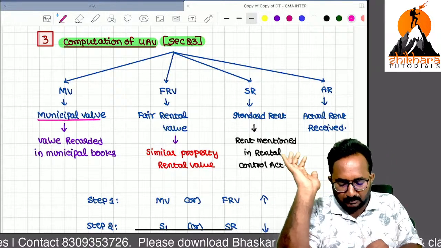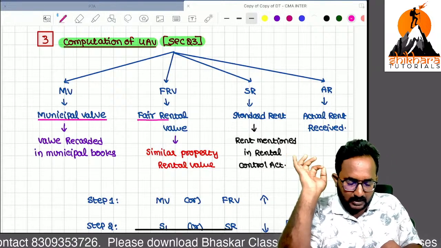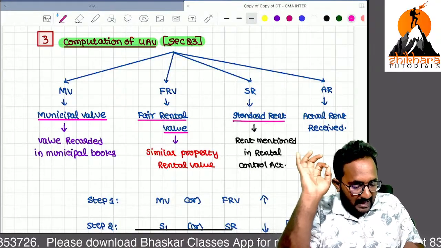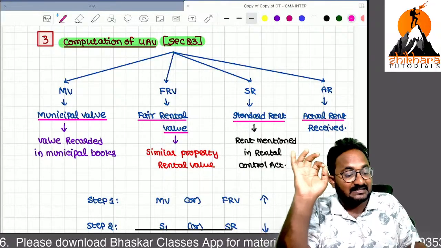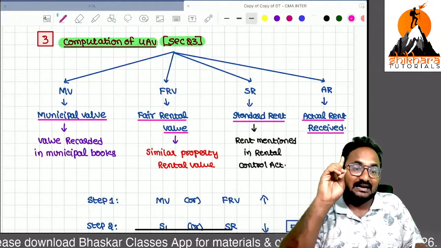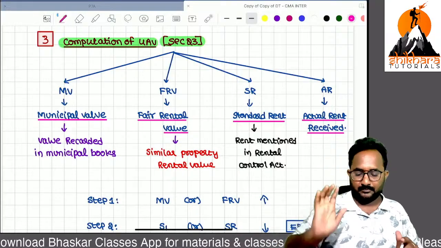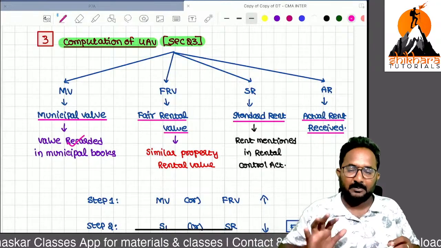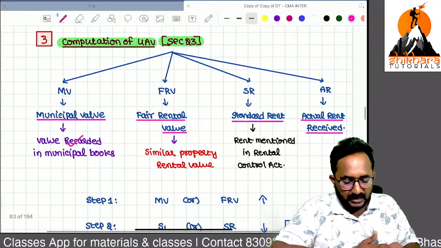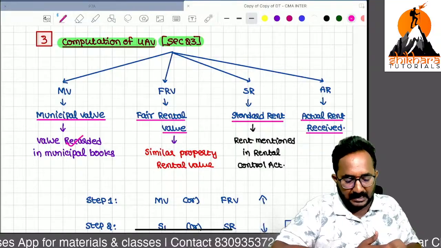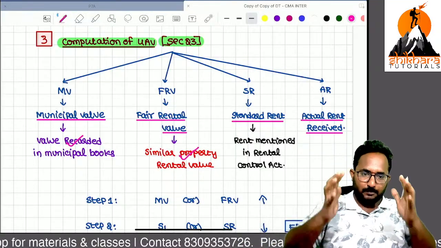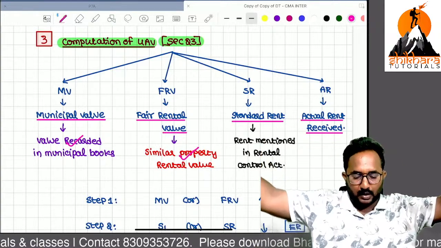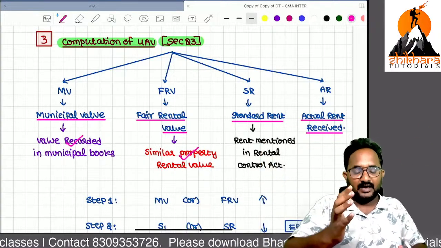First variable is municipal value. Second variable is fair rental value. Third variable is standard rent. Last variable is actual rent received. Remember, actual rent received, not receivable, received. Municipal value means nothing but the value recorded in the municipal books. Second, fair rental value means similar property rent. Now I am staying in a 5-floor property. Whatever rent is charged for a similar property in the same locality, that only we can take as the fair rental value.